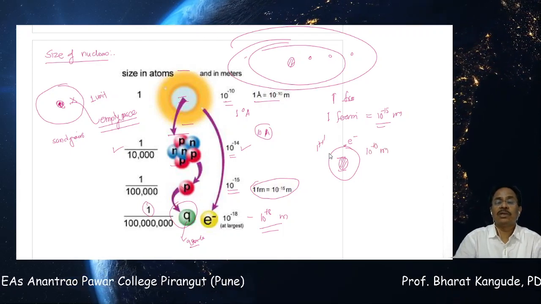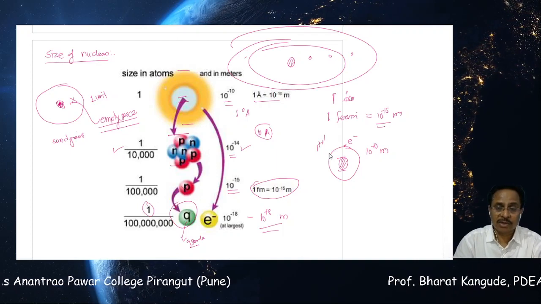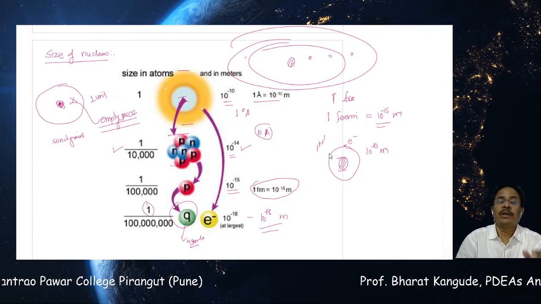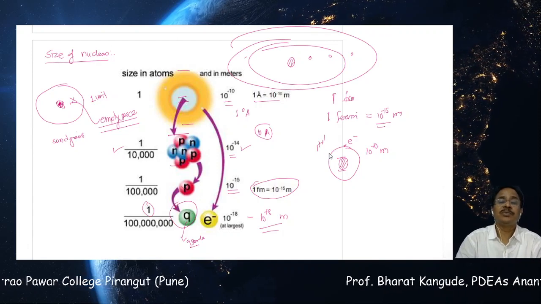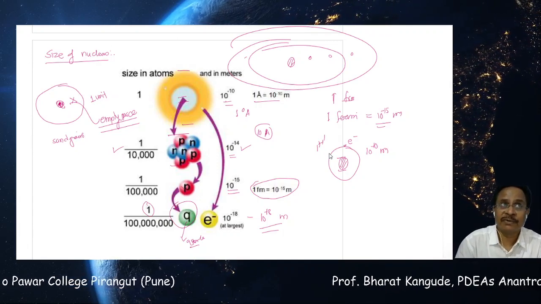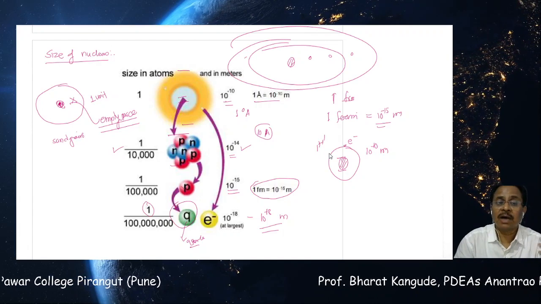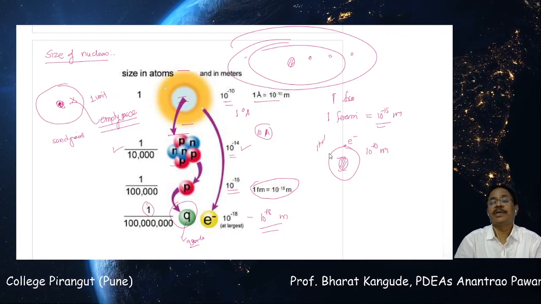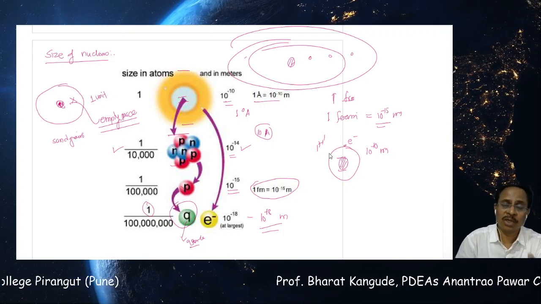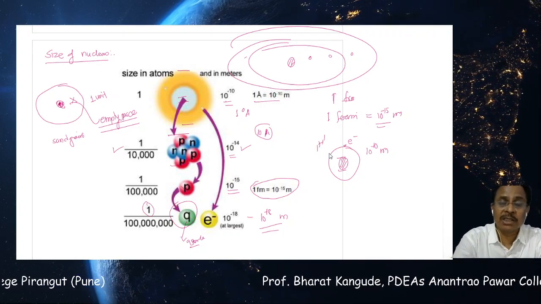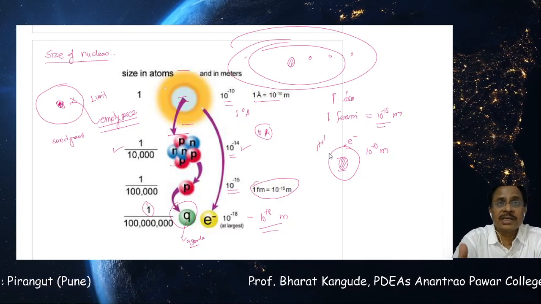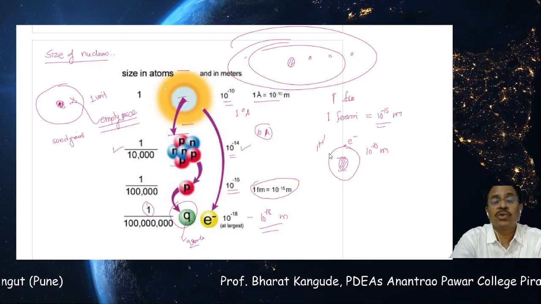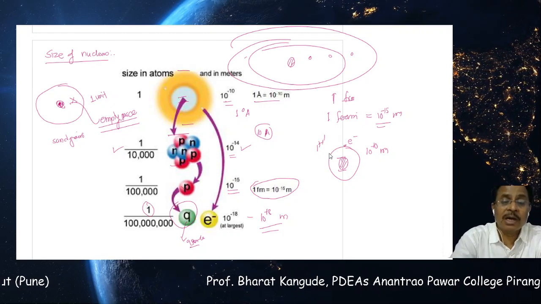So this electron is revolving around the proton. It is called a hydrogen atom. That shows 10 raised to minus 10 is much bigger than 10 raised to minus 15, 10,000 or 1 lakh times bigger, and that's how enough empty space is there in the hydrogen atom. That is not only for the hydrogen atom, but for any heavier atom there is enough empty space, because the sizes of these elementary particles like protons, neutrons, electrons or the nucleus itself are very small.